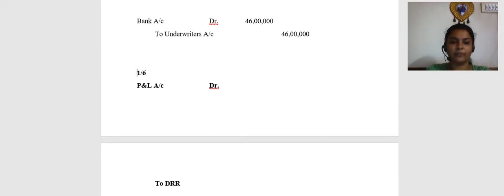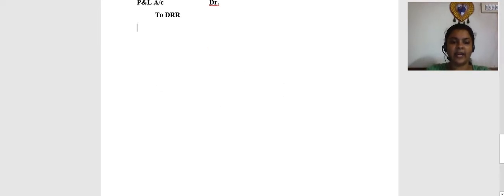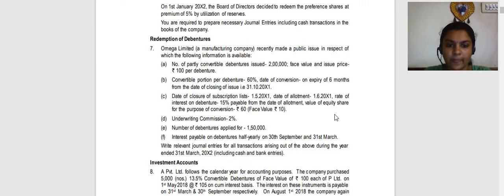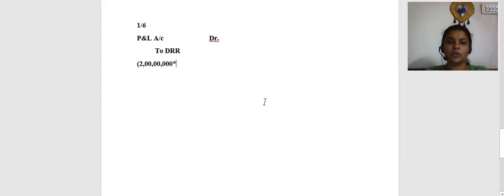Now what will be the amount? The amount of DRR to be created is going to be the face value of non-convertible debentures. So 2 crore into non-convertible portion. Convertible portion is 60%, so non-convertible portion is 40%, into what is the percentage of DRR minimum to be maintained? 10%.